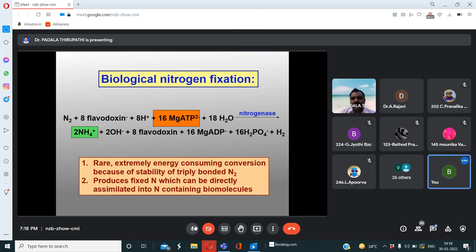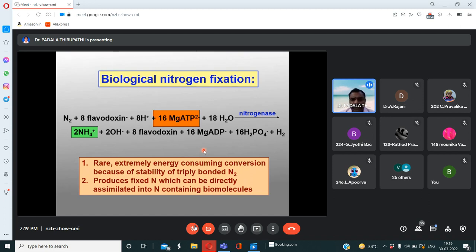Okay, Monika has joined. Okay, now is this second slide visible? Yes sir. Okay, this chemical equation is here, see. So in biological nitrogen fixation, all microbes like bacteria, cyanobacteria and other fungal members are involved. A special type of mechanism is also involved in this process.